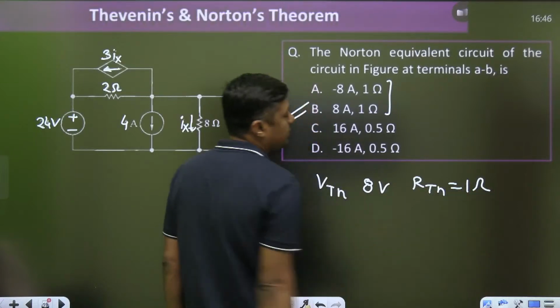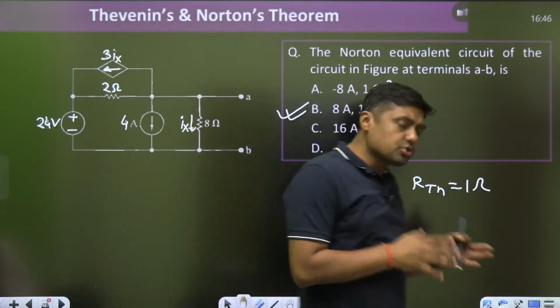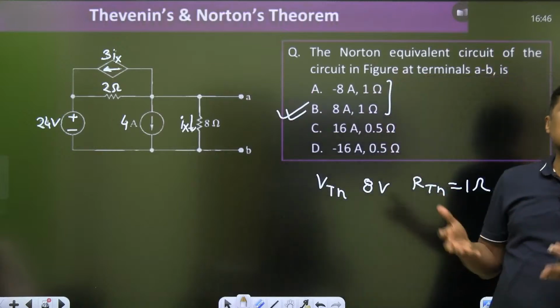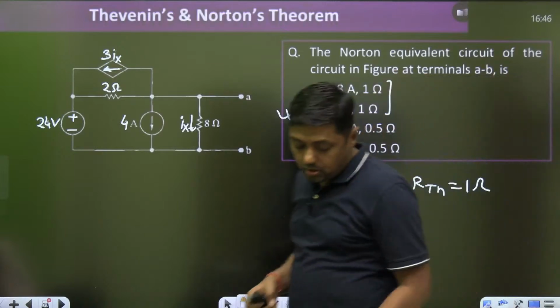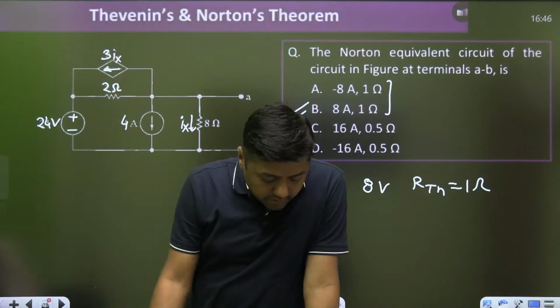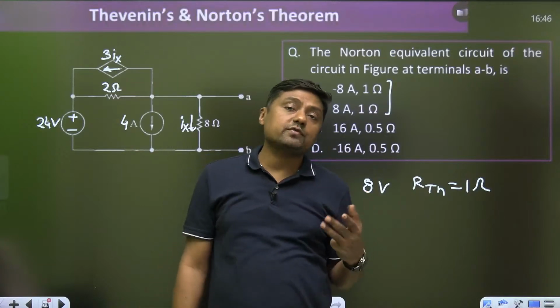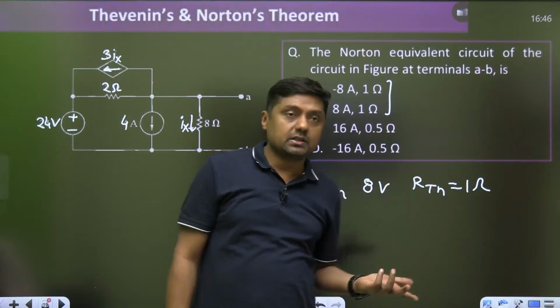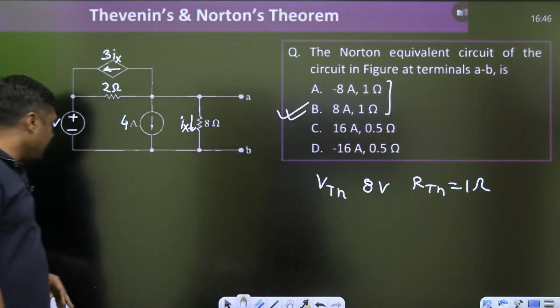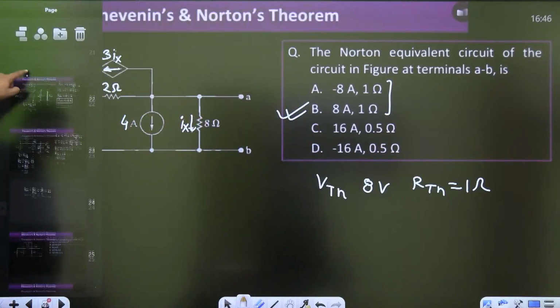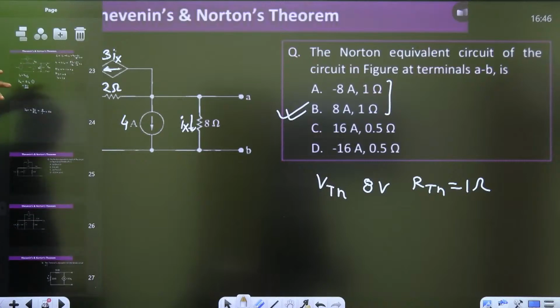Source transformable pair. So I am solving questions on Norton's, but whether it is Norton's or Thevenin, we get the same type of questions on dependent sources. Okay. So how many questions have I solved now? 3 questions with different methods. Now next question on dependent sources. If you want to get command over any topic, try to solve 5 to 6 questions. So automatically you will get command.